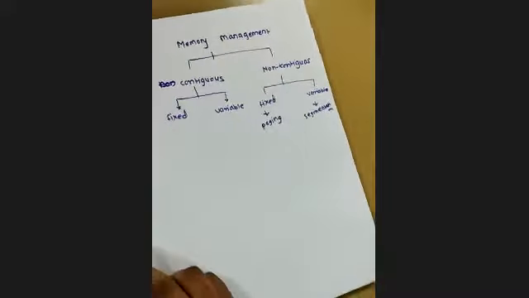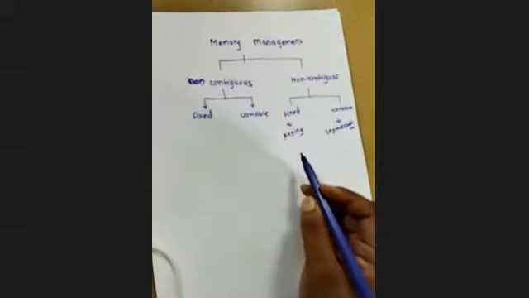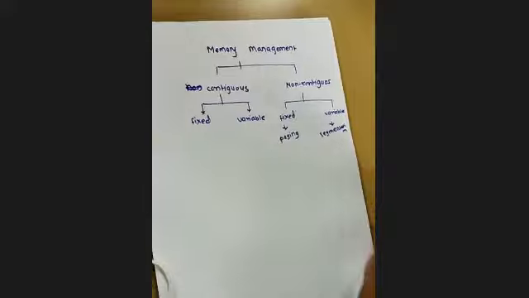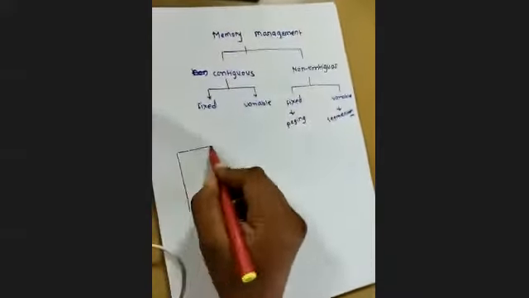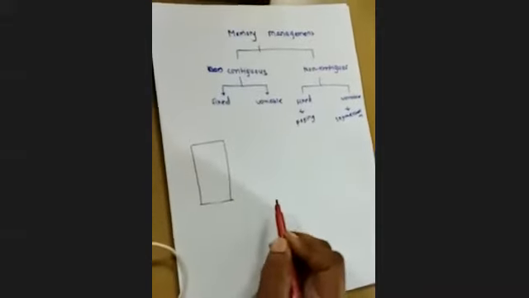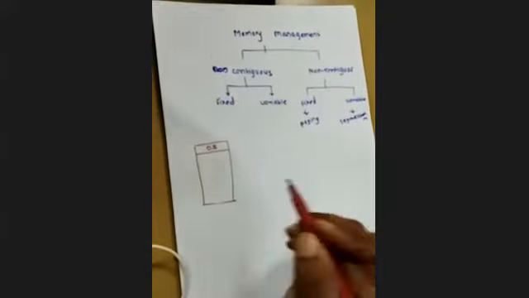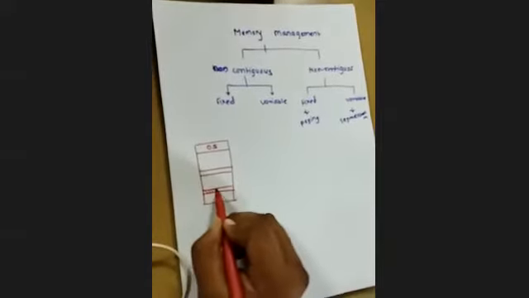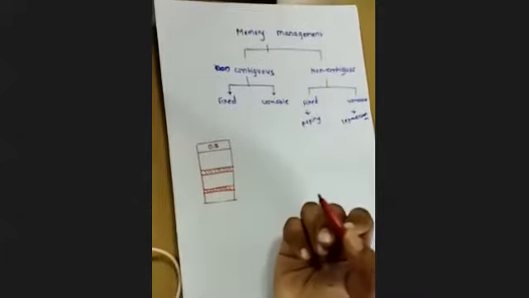Now, what is this paging? That we have to see first of all. Before moving towards paging, let us discuss something about non-contiguous memory allocation. Suppose this is my available memory, and here the OS has already consumed some memory from this main memory, and some portion is already occupied by some of the processes.